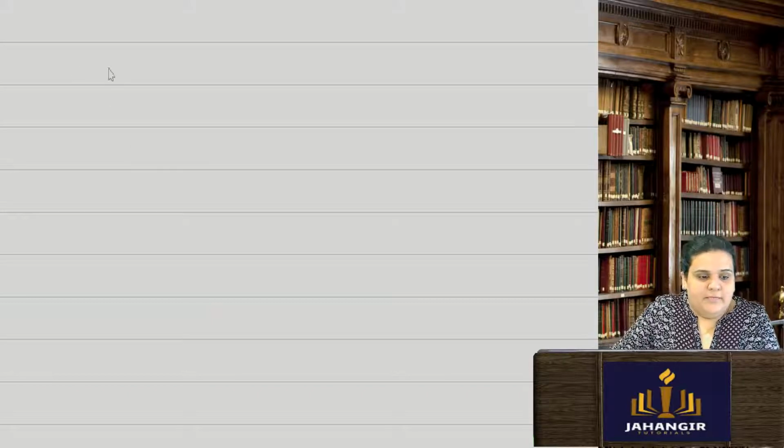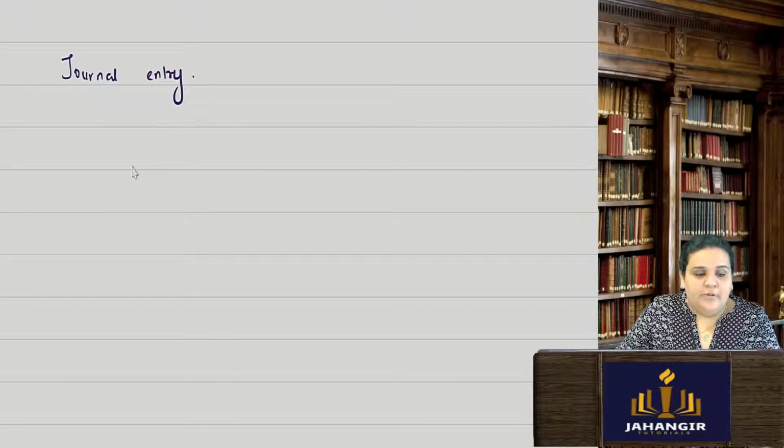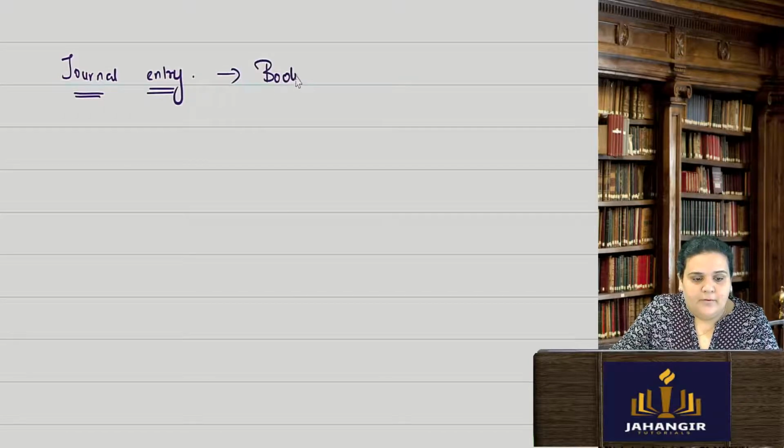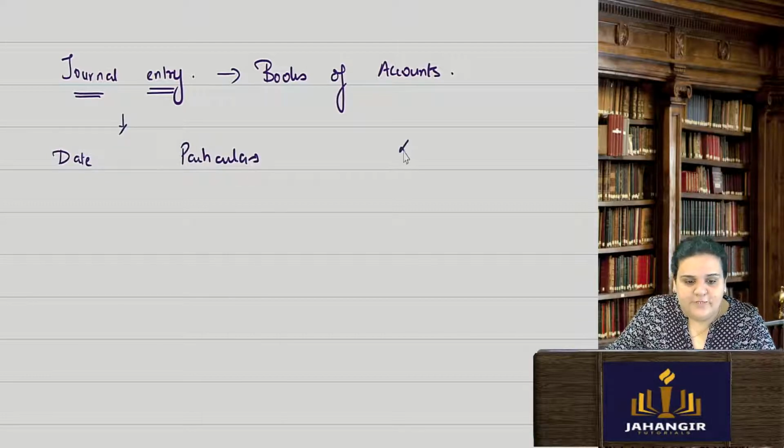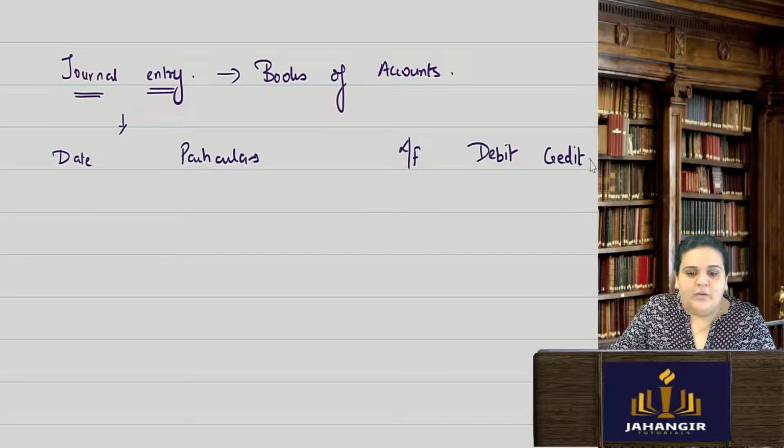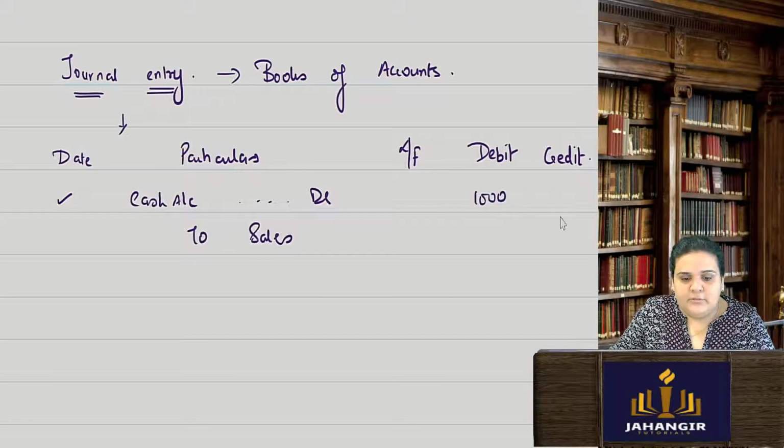Now, when I am saying that we have to record a journal entry, how do we record? How is a journal made? It is known as the books of accounts which we keep. So in case of journal entry, we have the date, particulars, the ledger folio number, the debit and the credit. Whenever we record the entry, we start with the date. Say suppose cash account debit to sales, so on the debit side 1000, credit side 1000.